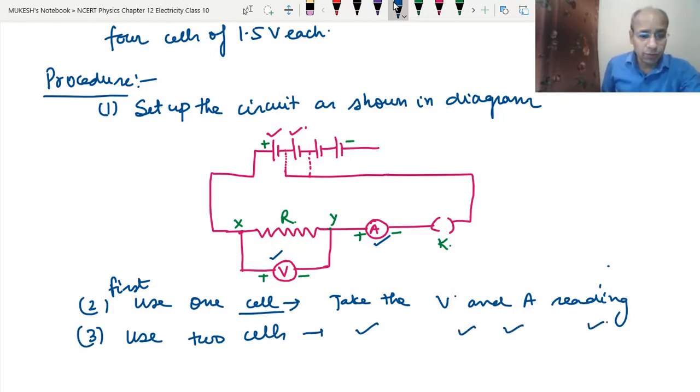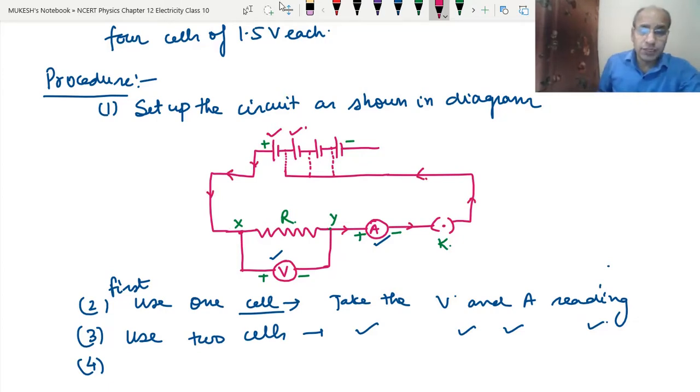Okay, now we will use three cells. Now 1, 2, 3 cells together we will use. Now we have a battery of three cells. Now the current is flowing like this. Now we have to close the circuit also. So after closing the circuit, this current will flow like this.